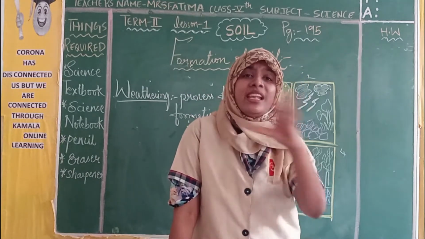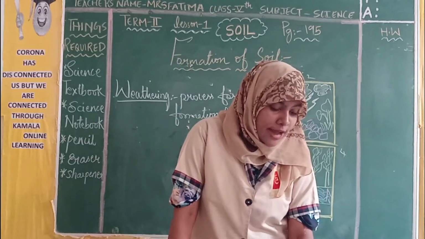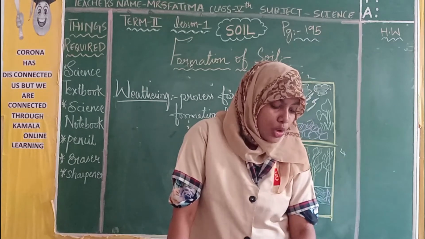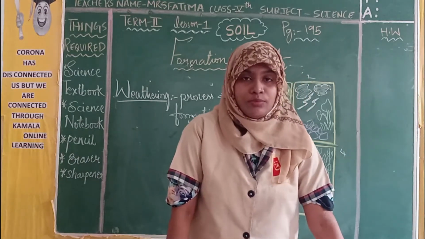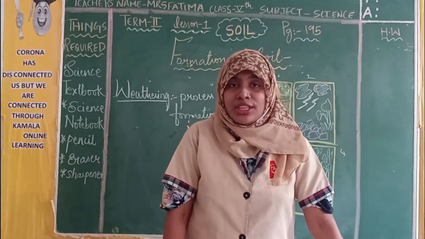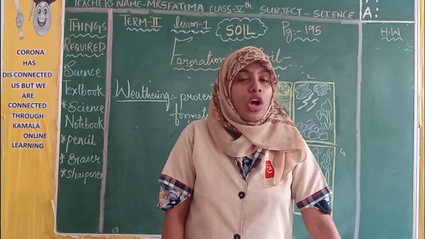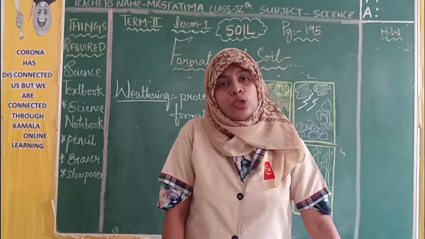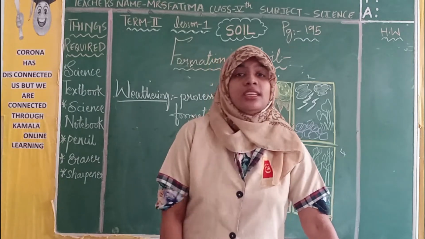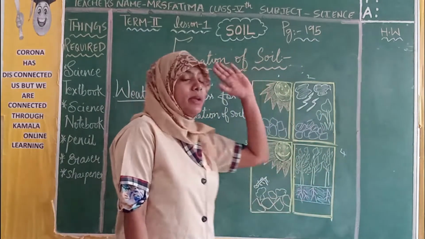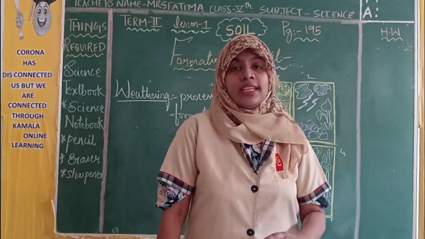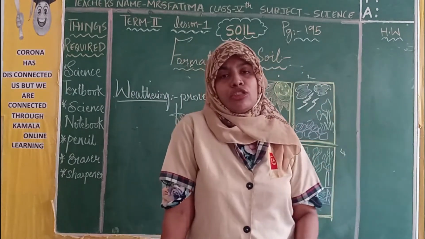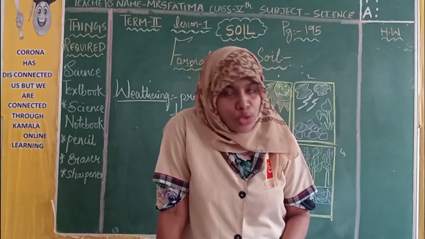It takes millions of years for every small amount of soil to form. You know children, soil is not very easy to make. This process goes on for millions of years. It takes a long period of time to form soil.